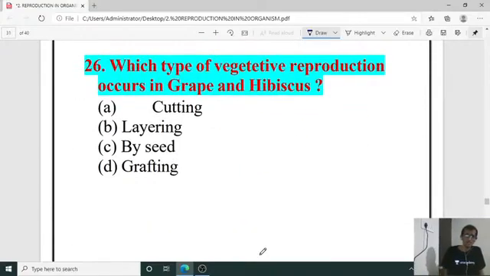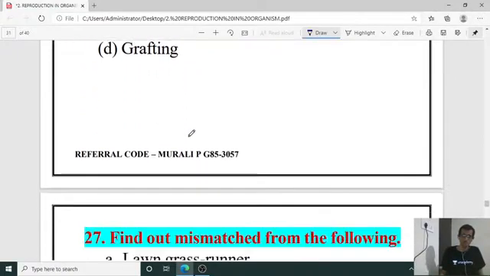Then, which type of vegetative reproduction occurs in grape and hibiscus? In grapevine, drakshi, grape and hibiscus. So right one for 26th, it is B. It is called layering. Layering, okay. So grape and hibiscus. Cutting means stem cutting. In layering also we can have the vegetative reproduction.